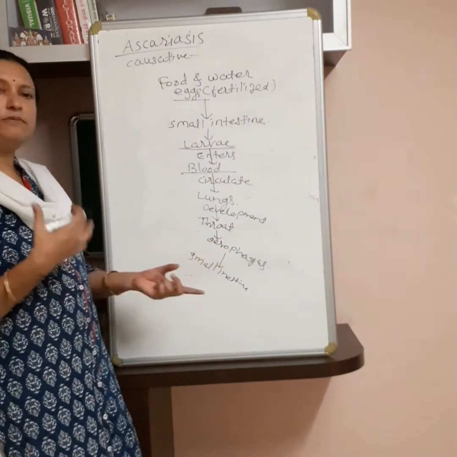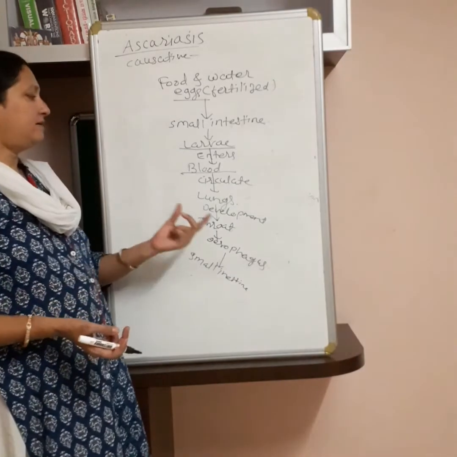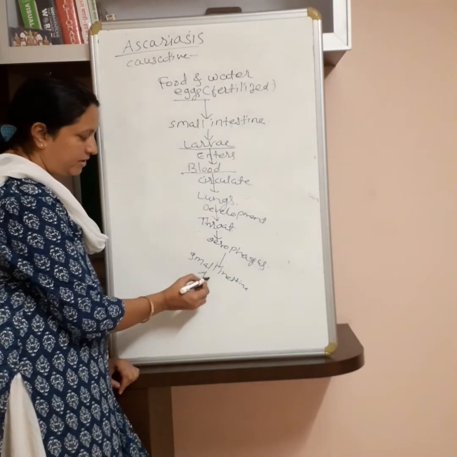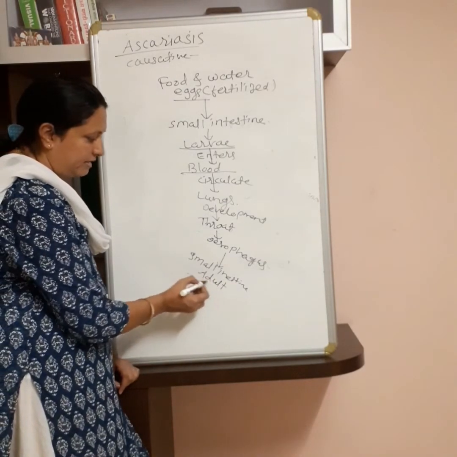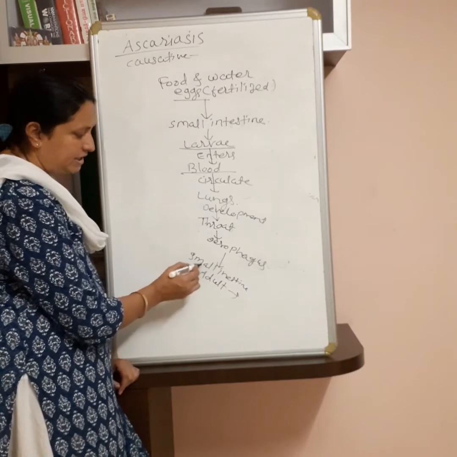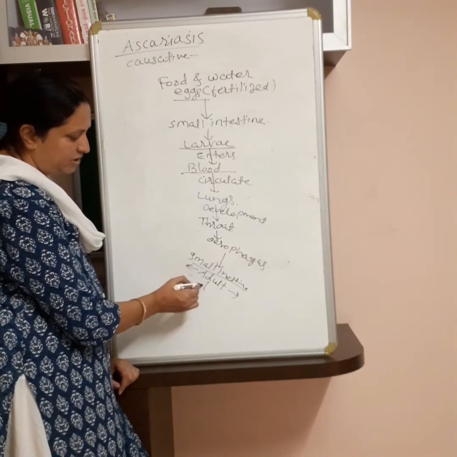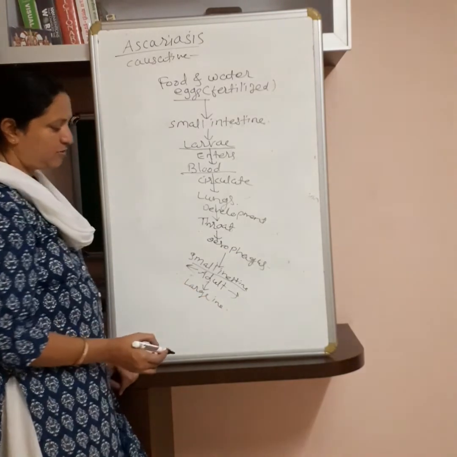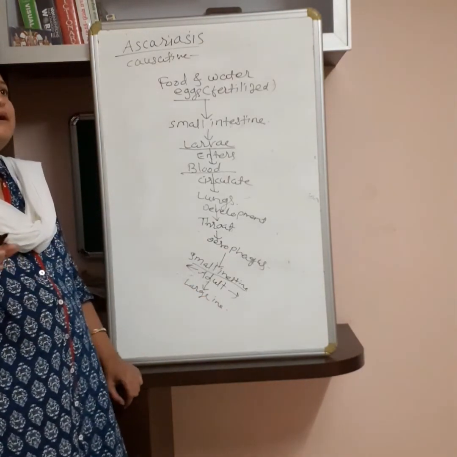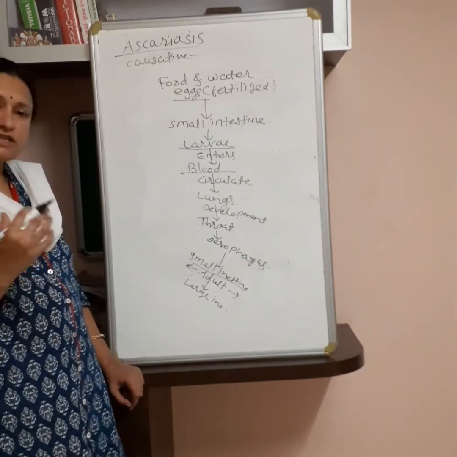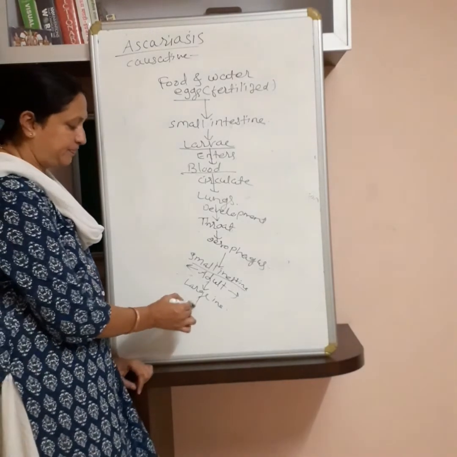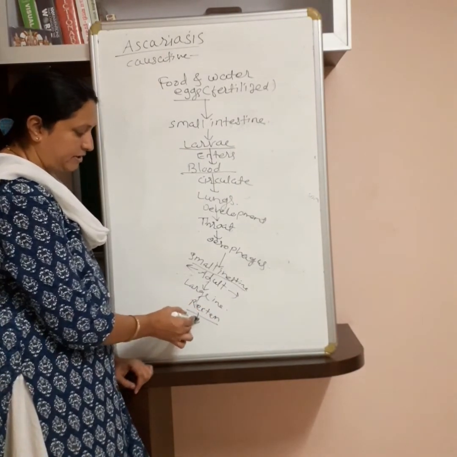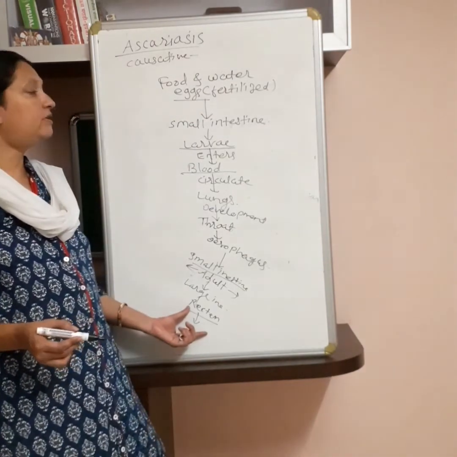Some larvae develop into male Ascaris, some into female Ascaris, known as adults. Many adults are present in the small intestine, and from there they reach the large intestine, and along with undigested and extra food they reach the rectum, and from the rectum they leave the body through the anus along with the fecal matter.